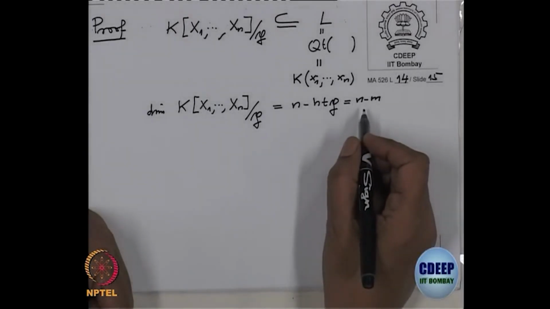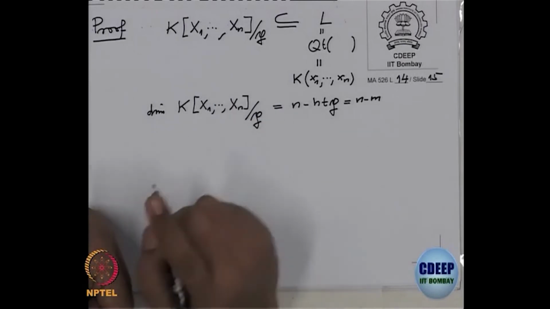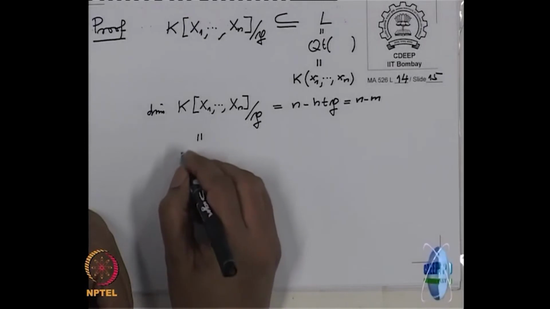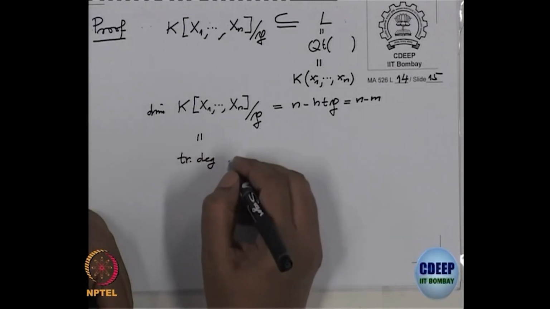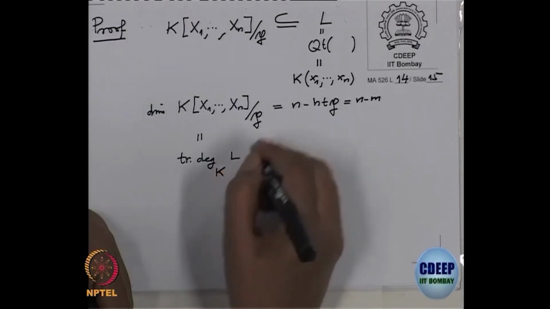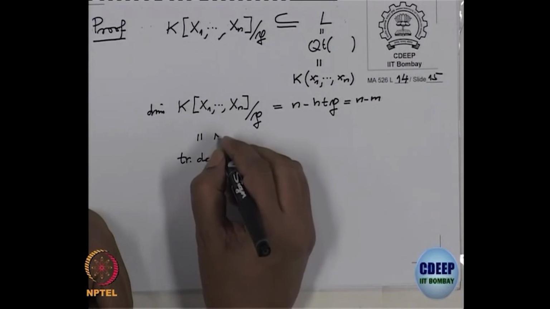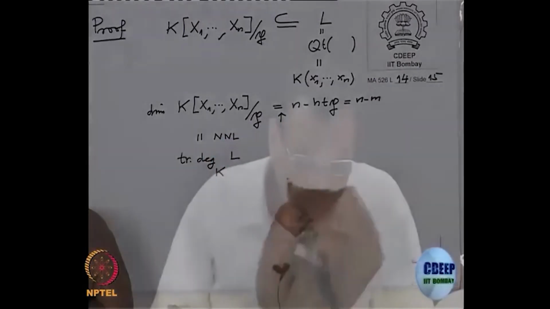But by the normalization lemma, we have proved the dimension of this finite type K algebra is equal to the transcendence degree of L over K, where L is the quotient field of this. This was a consequence of the normalization lemma.